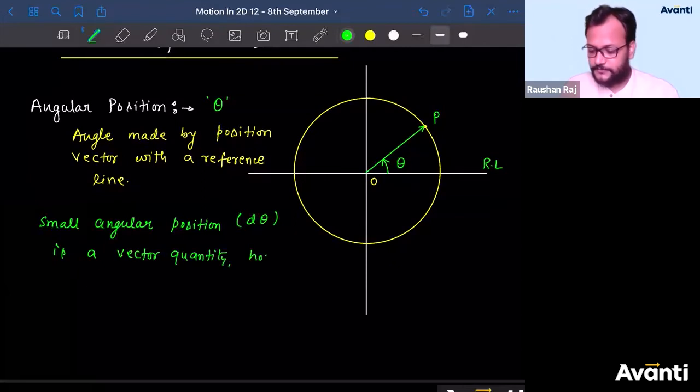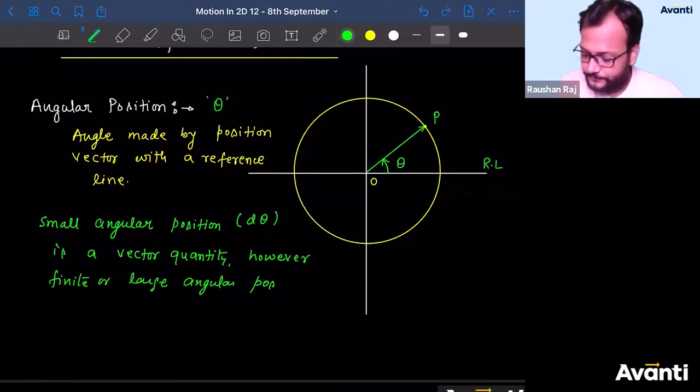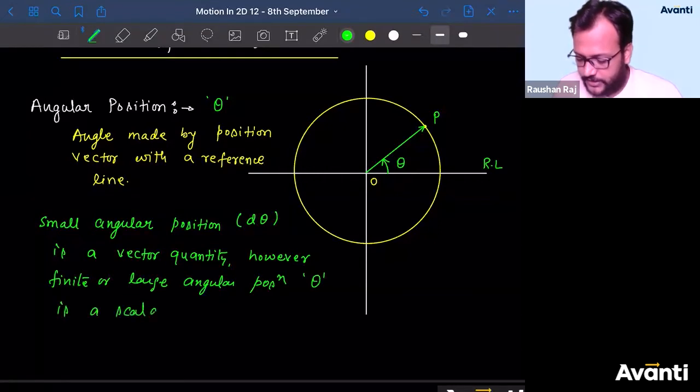however, finite or large angular position theta is a scalar quantity.